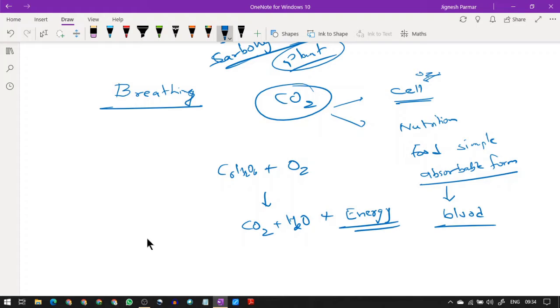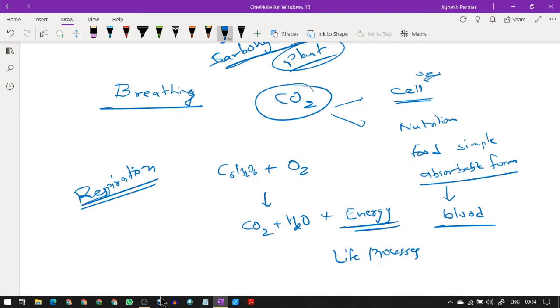This energy is utilized by us to do different life processes. So guys, this is exactly the opposite of photosynthesis. This process is called respiration.